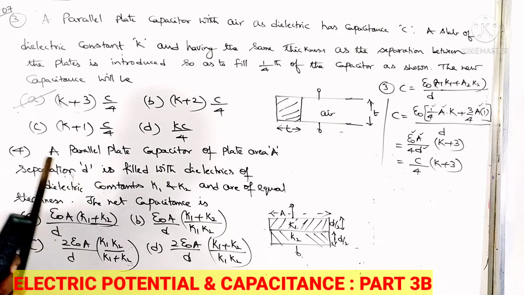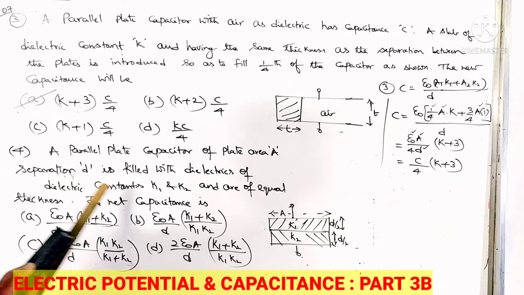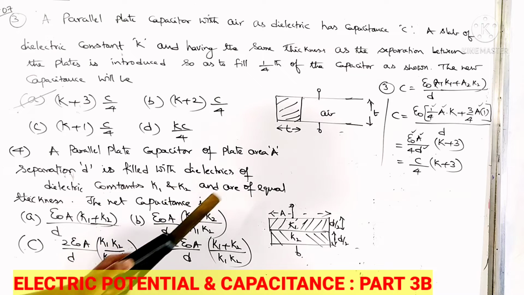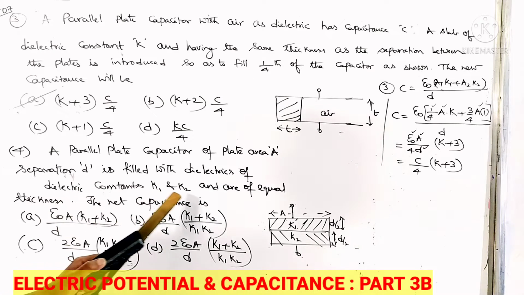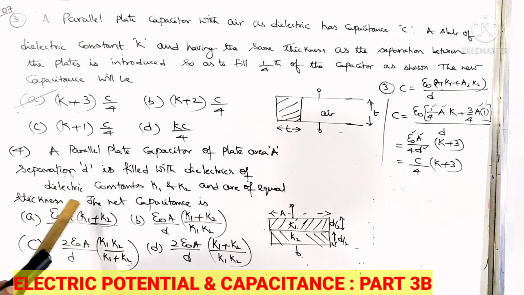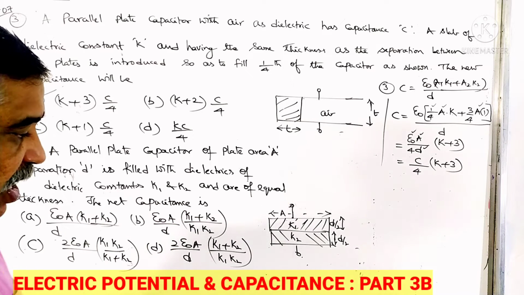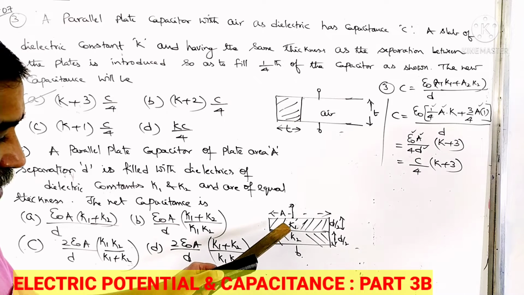In the next question, a parallel plate capacitor of plate area A and separation D is filled with dielectrics of dielectric constants K1 and K2, of equal thickness. The net capacitance is asked, and 4 options are given. So this is the diagram given to us.